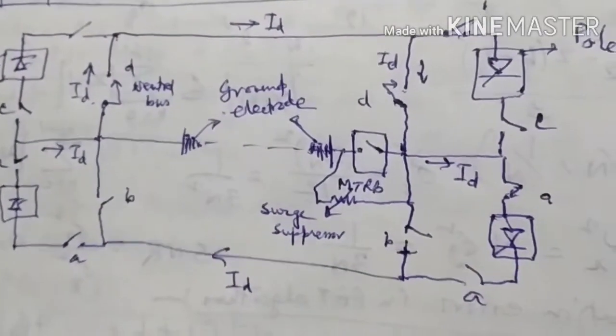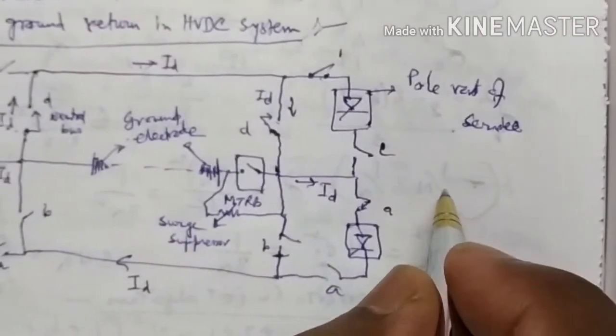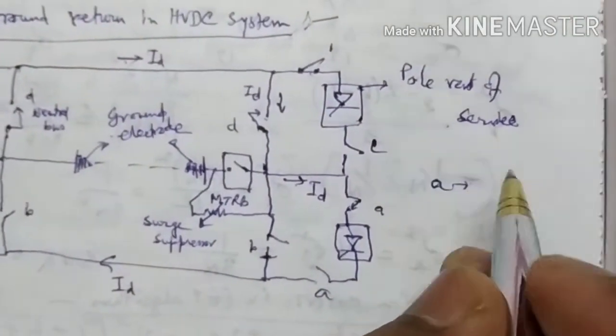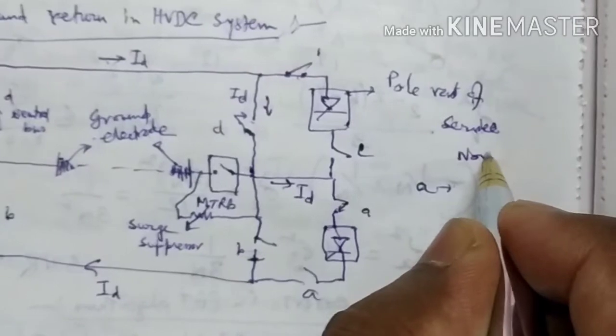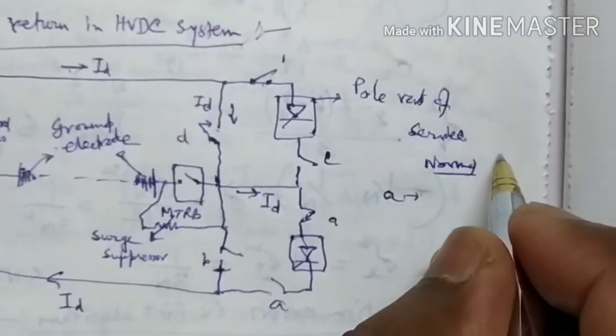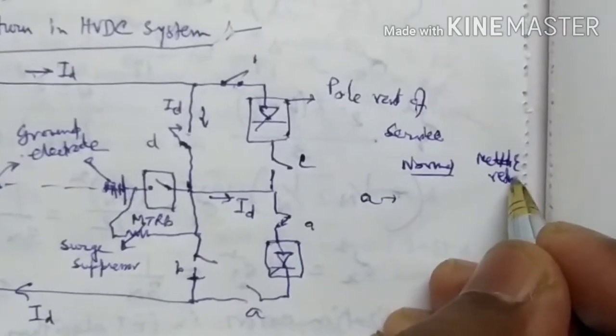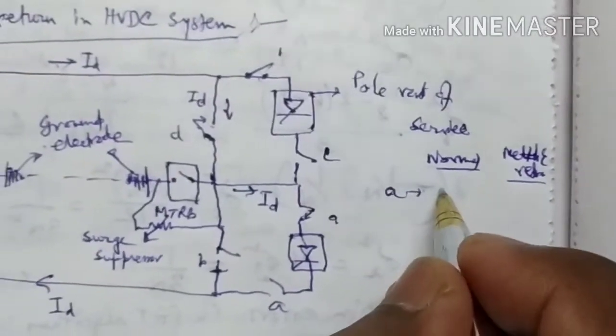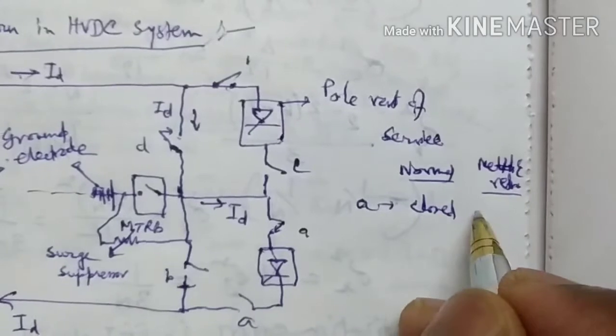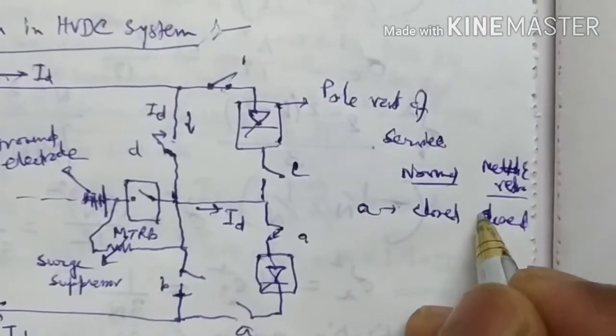And the switch positions: for A, normal case and metallic return, normal case closed, metallic return also closed.